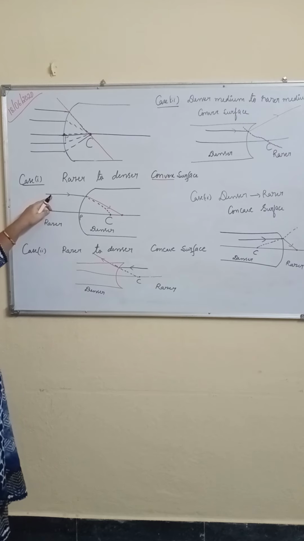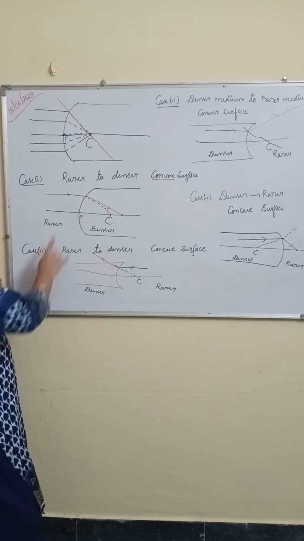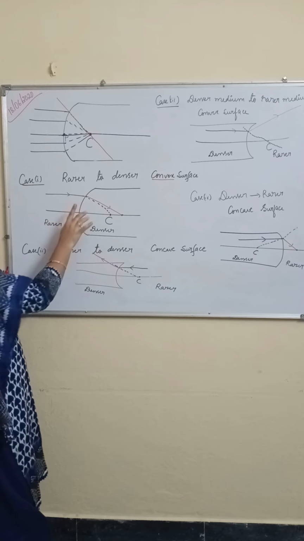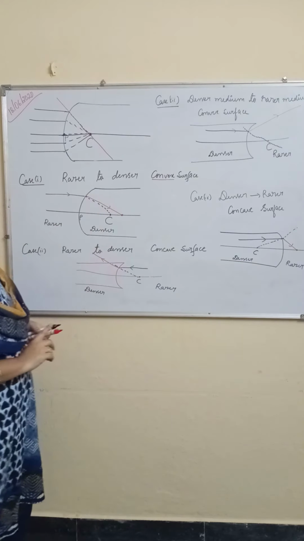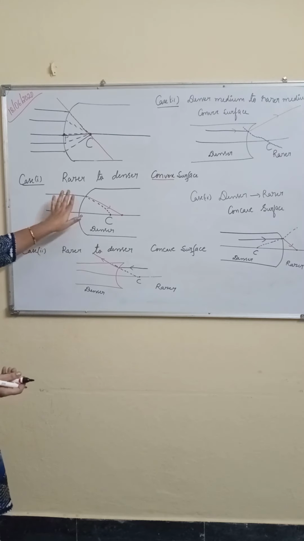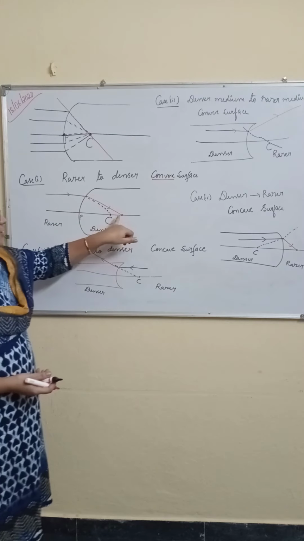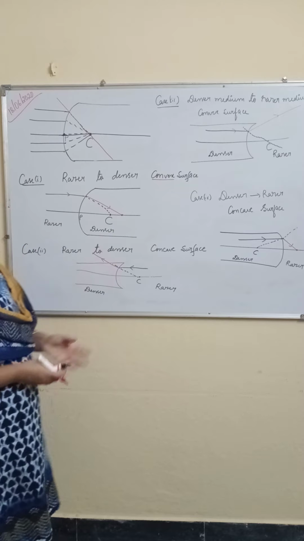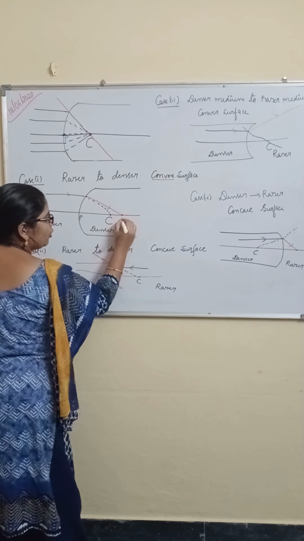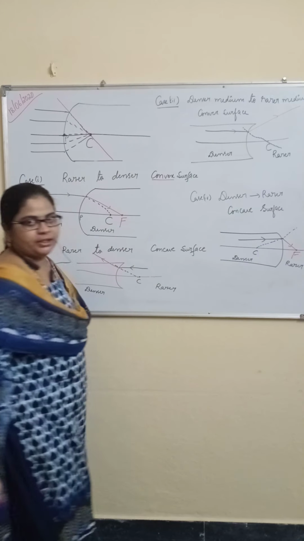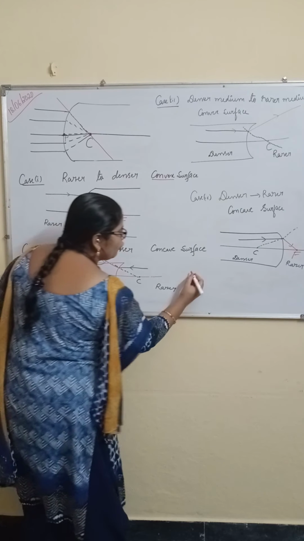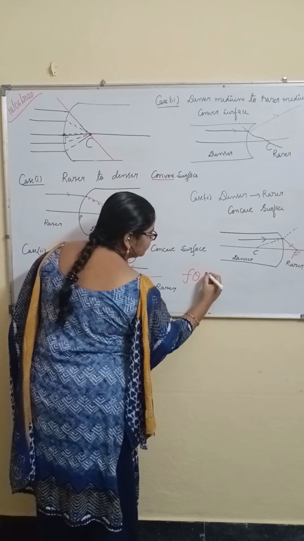The parallel light rays are incident on the concave surface and convex surface. This is convex, this is concave. And the refracted rays are striking the principal axis. So this point is called the focus, the focal point. What is that point? Focus. Focal point.